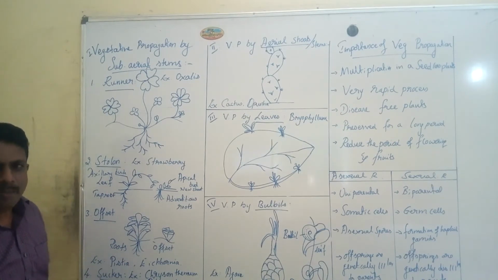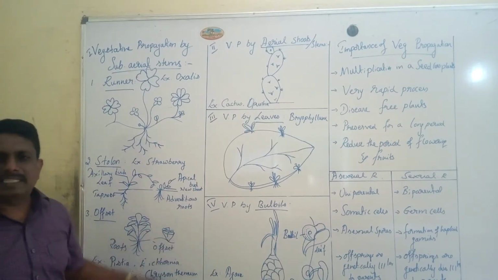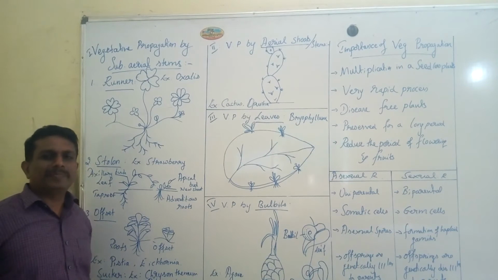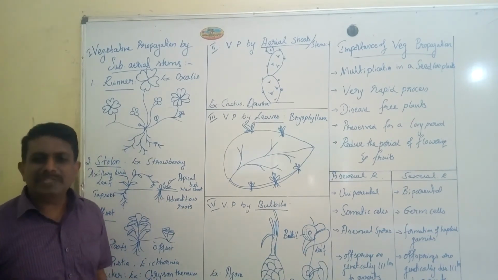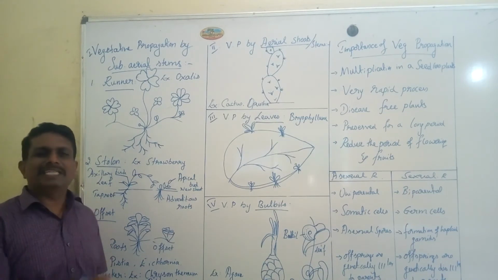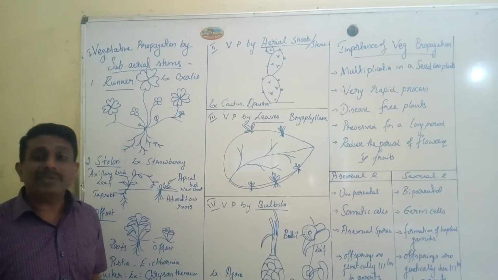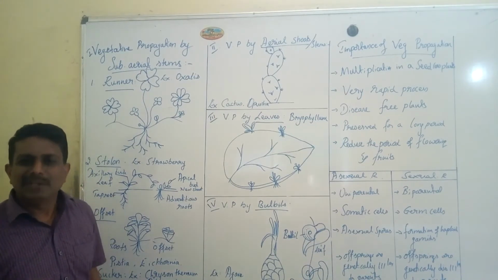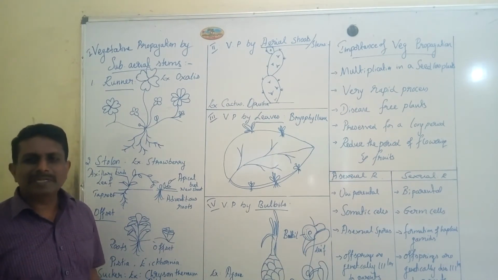The last type of vegetative propagation in the subaerial stems is the sucker. It is a modified special lateral branch that arises from the underground part of the stem. Naturally, you can find the presence of sucker type of vegetative propagation in case of chrysanthemum, and also in case of pineapple.